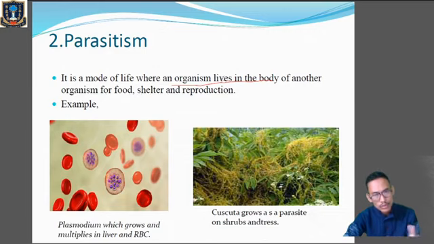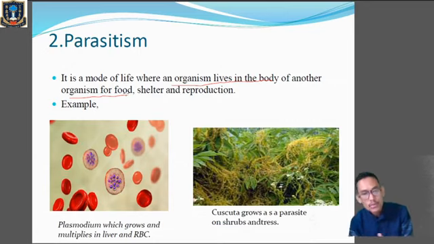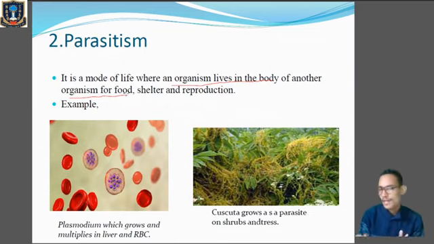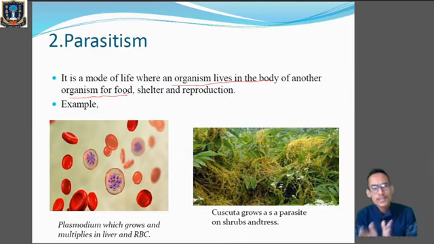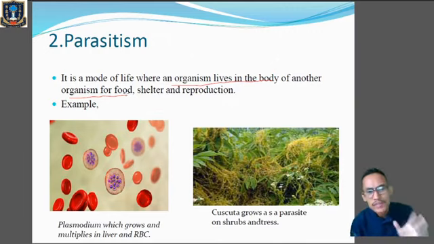So these organisms which live in the body of another organism are called parasites, and the other one is called the host. So parasites are dependent on the body of the host for shelter, for reproduction, and for food. Clear? So here we can say that the parasites will be benefited, but the host is being affected. Alright, so it's a harmful relationship, where the host is being harmed by the parasite, whereas the parasite is being benefited. Clear? Because it is getting food, it is getting shelter, it is getting the place for reproduction within the body of the host.